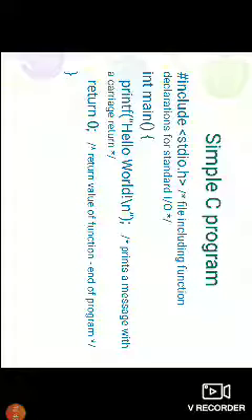The body of the main function starts with the curly brace and ends with a closing curly brace. In that body we have a statement like printf("Hello world!\n");